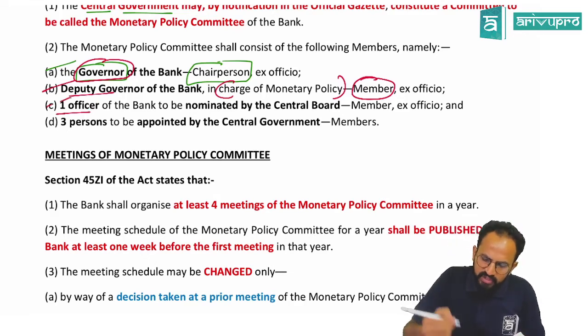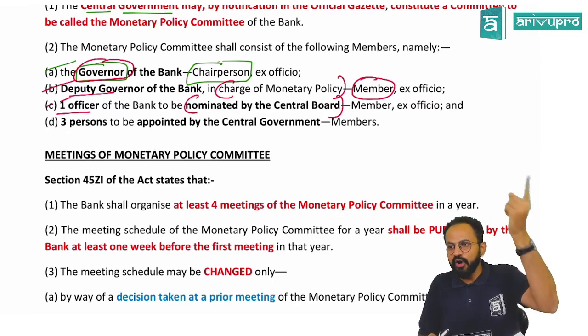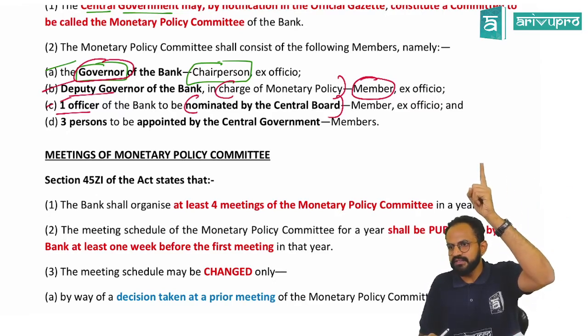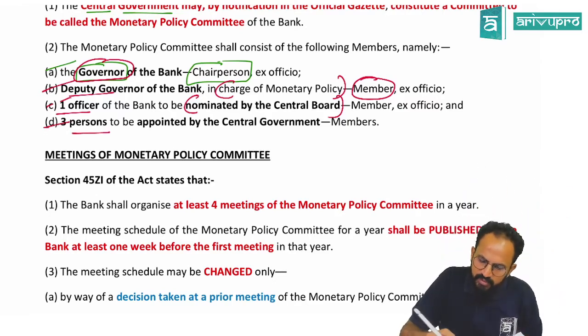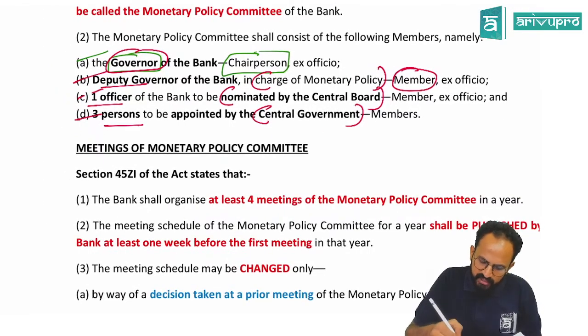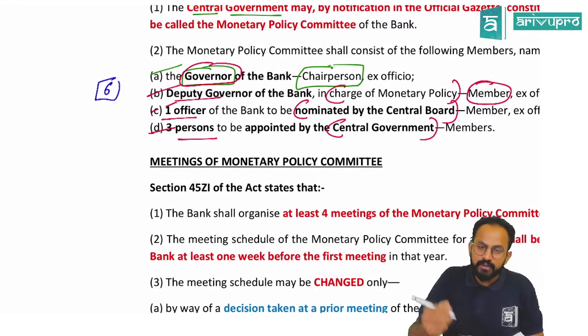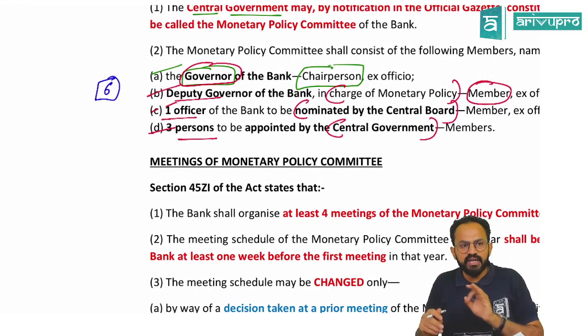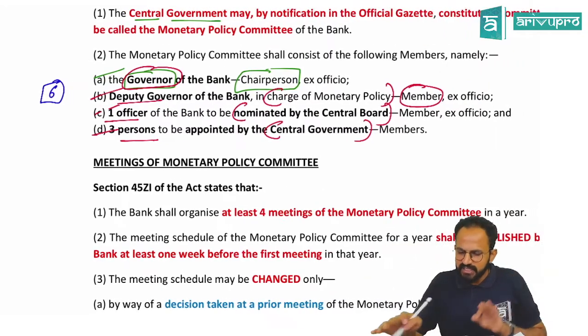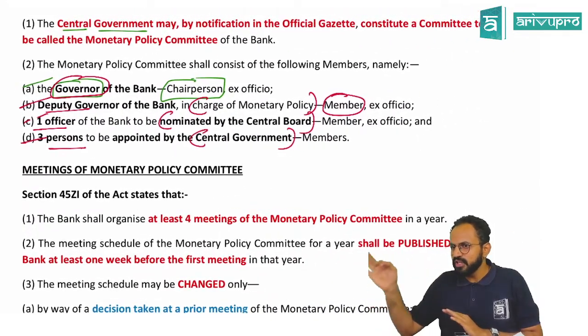Sir, one officer of the bank to be nominated by the central board. One officer will be nominated by the central board of directors. Sir, 3 persons will be appointed by the central government. Sir, in total, how many of them are there? People, in total 6. Remember the numbers, people, very important. Composition, they can ask you from anywhere.